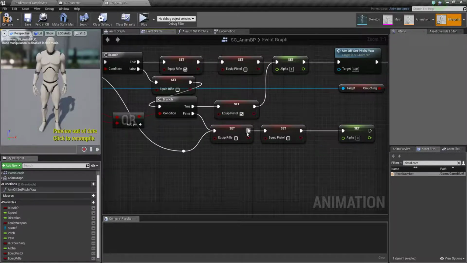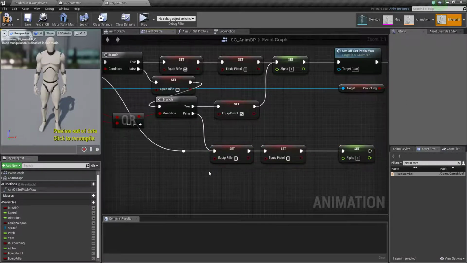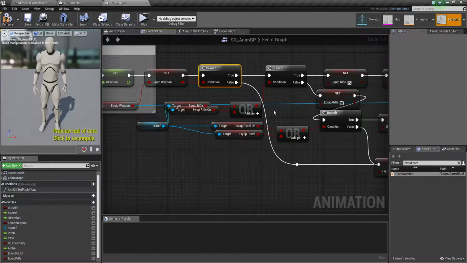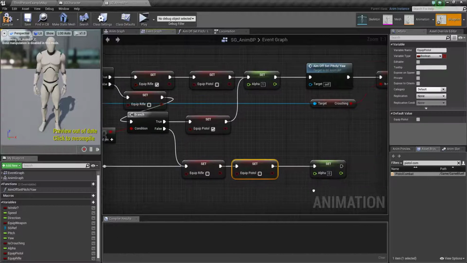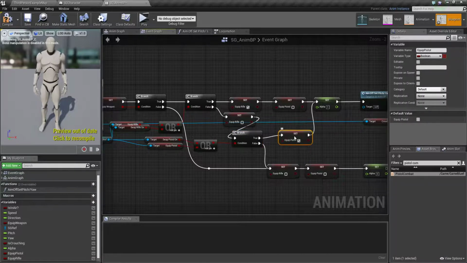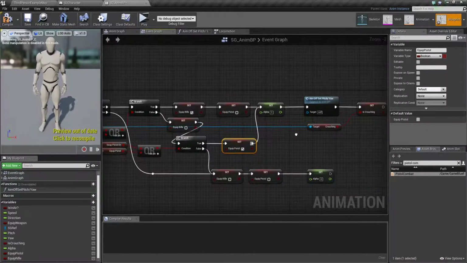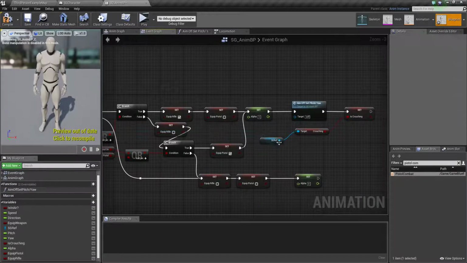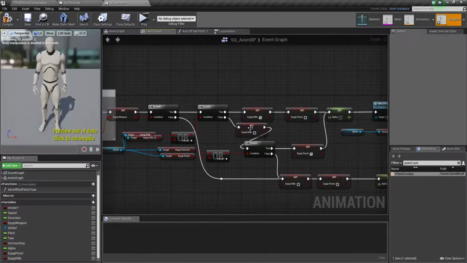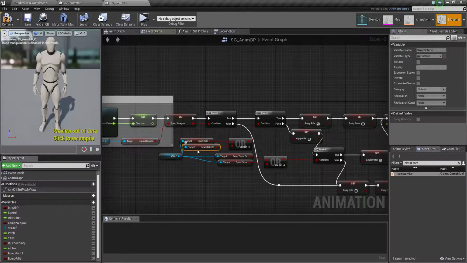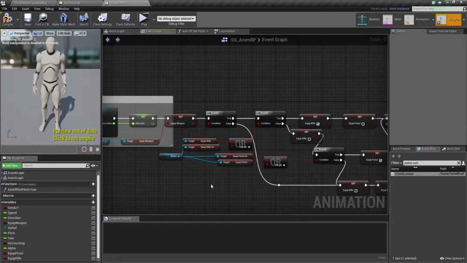Undo this, sorry, clear this, and just do this. When unequip is on, it will automatically turn off both things. Okay, and maybe you understand. If you don't, what I do, just copy this and do this. Now you see better. Okay, hope you see better now.